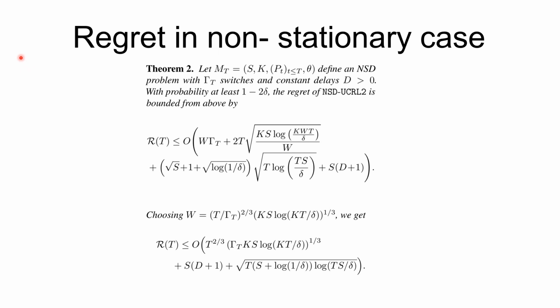The regret bound in a non-stationary case can be obtained by an extension of the previous analysis. So the authors now consider tau t switches, which is essentially the number of changes in the transition probabilities, and a constant delay. The authors obtain the following regret bound. We notice that there is an additional linear term with respect to tau t in this new regret bound. This is essentially due to the non-stationarity induced. Now, choosing W to be this particular optimal value, we get the following regret bound.